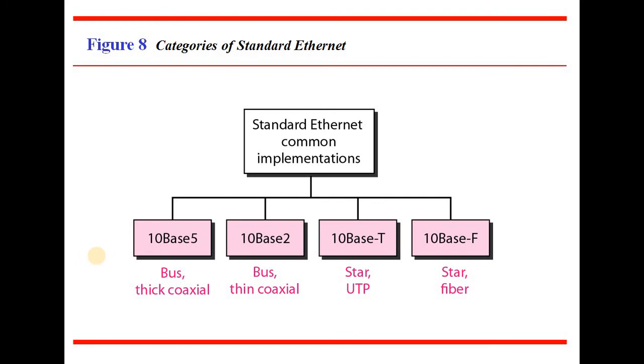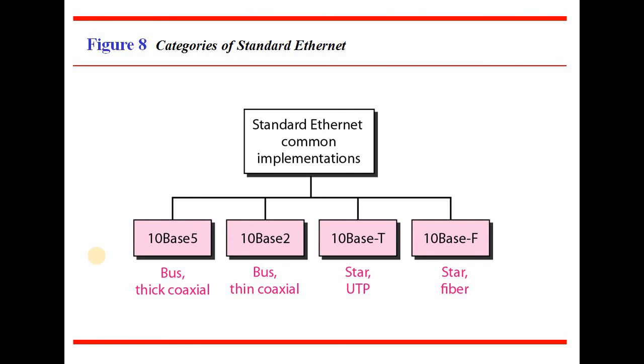Now, categories of standard Ethernet. How will the standard Ethernet be divided? Standard Ethernet common implementations are 10 base 5, 10 base 2, 10 base T and 10 base F. In 10 base 5, the implementation uses a bus network with thick coaxial cable. For 10 base 2, we are using the implementation of standard Ethernet with bus cable, thin coaxial cable.